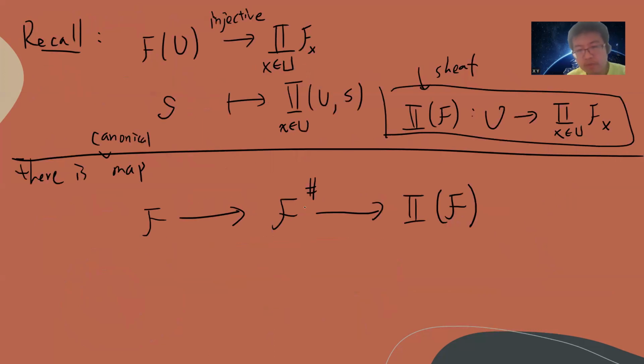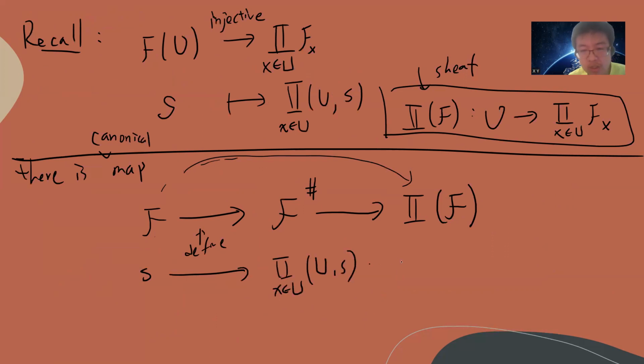Okay, so there's a map from F sharp, or the sheafification, to the product of F, and obviously we already have this map, as I just defined. I can define the same thing, sending to x belongs to U, S_x. And this map is injective, since this guy has more constraints. This F sheafification we have not yet proved is a sheaf, but obviously this must be a sub-presheaf.